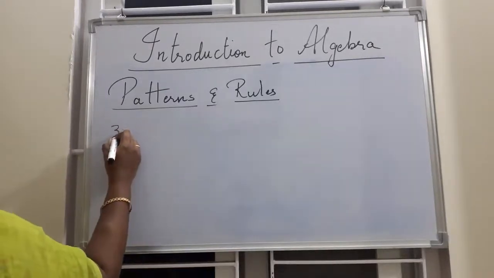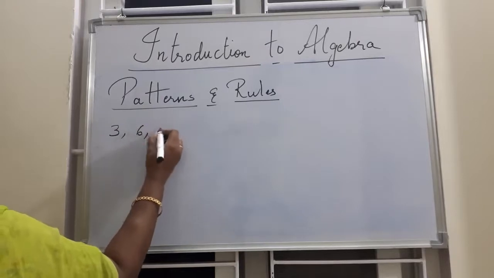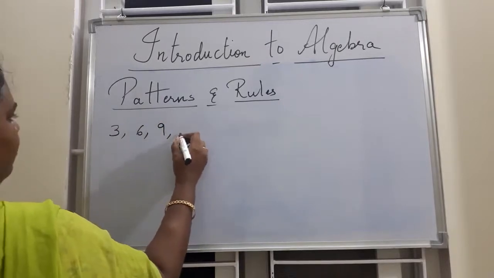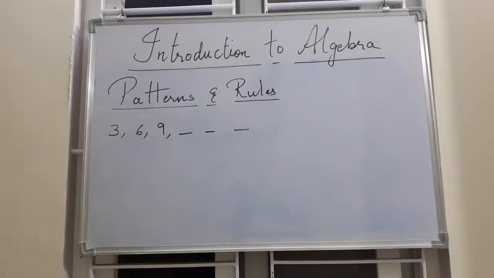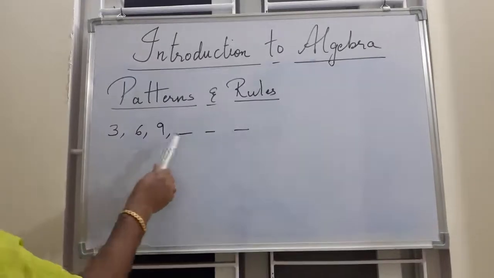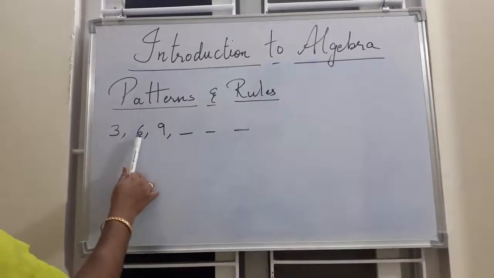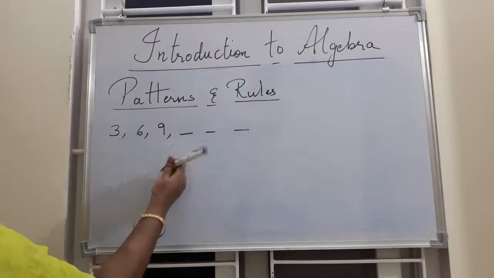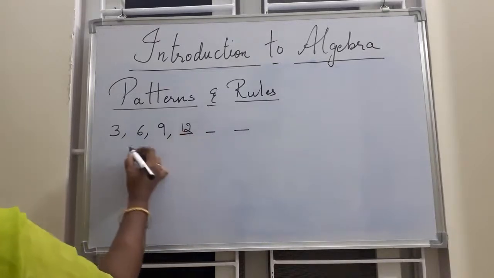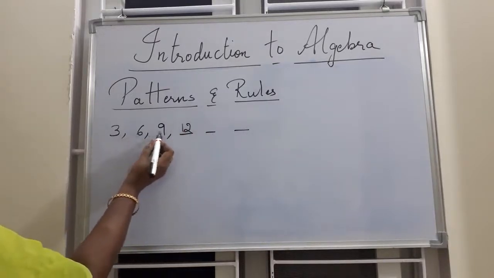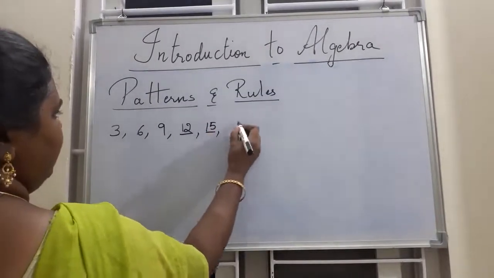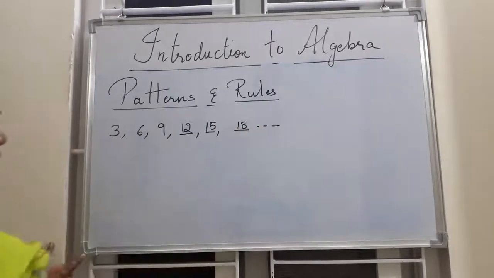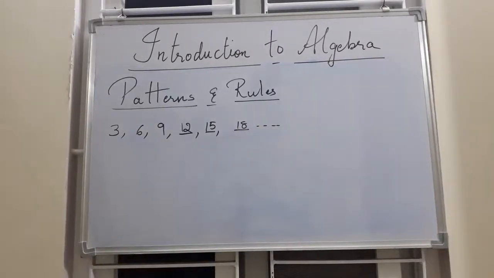Now for example, 3, 6, 9. What might be the next numbers? Any guesses? So here if you see, we are following one pattern. What is that? We are following the 3 table pattern. 3, 6, 9. Next will be 12. So I am adding 3. 3 plus 3, 6. 6 plus 3, 9. 9 plus 3, 12. 12 plus 3, 15. 15 plus 3, 18. Like that, this is one pattern. Means we are following one order.